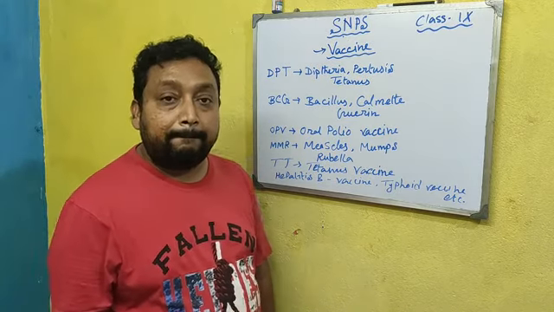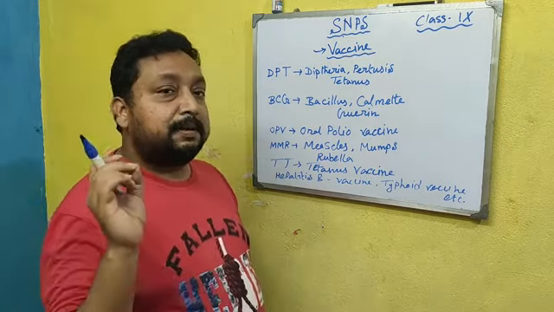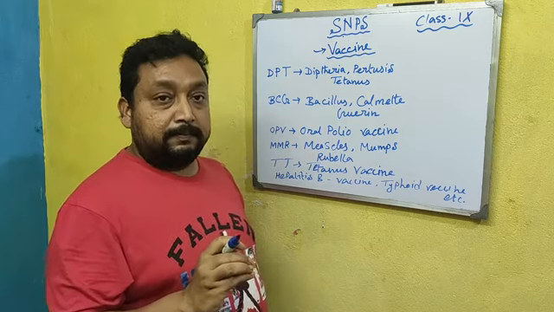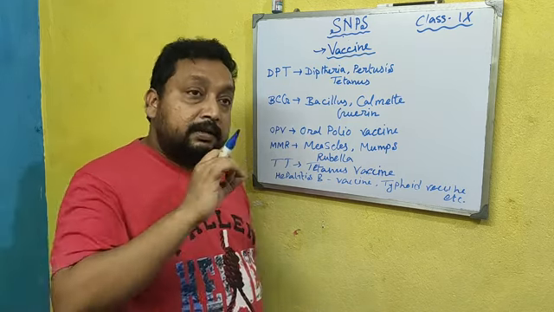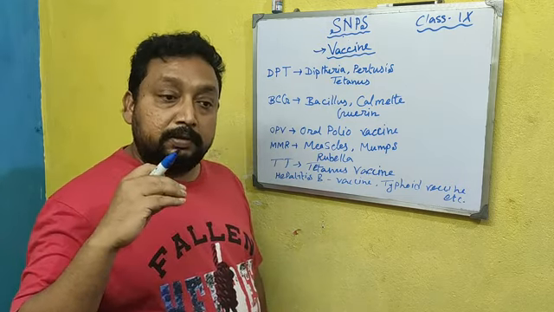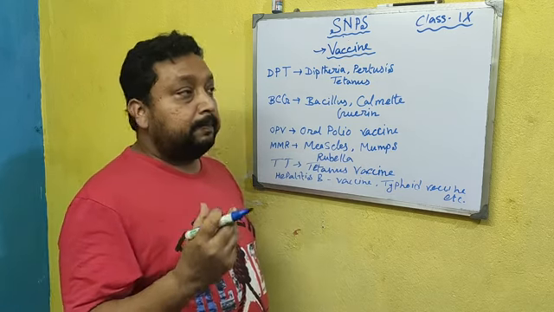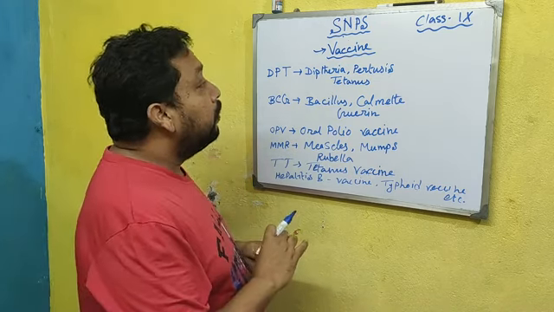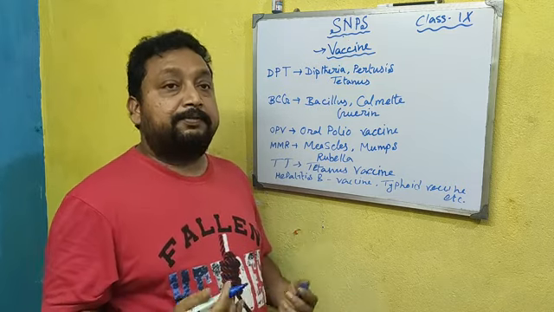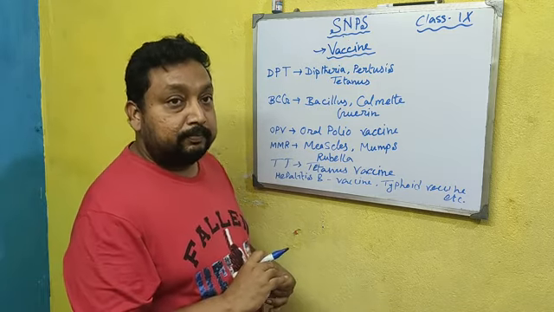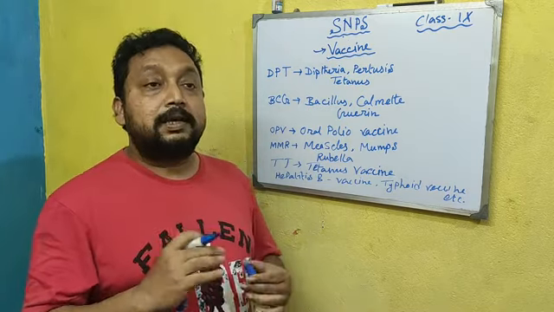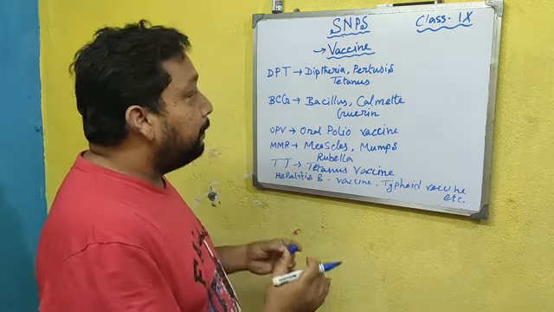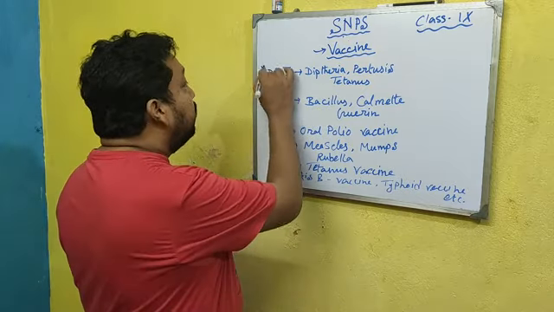What is a vaccine? A vaccine is a substance which is prepared from different kinds of antigen, and it is given to human beings or to different types of animals, which provides us immunity. How it works will be discussed later. First of all, let me give some examples of vaccines.